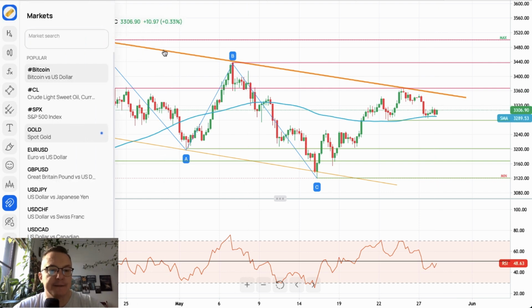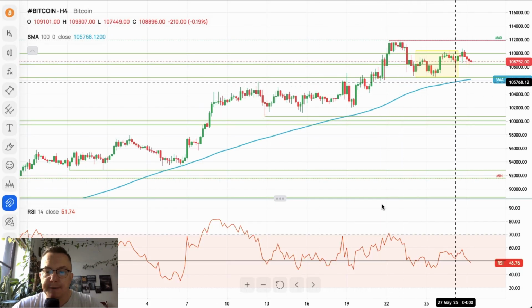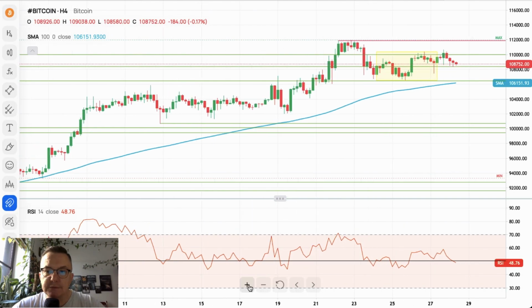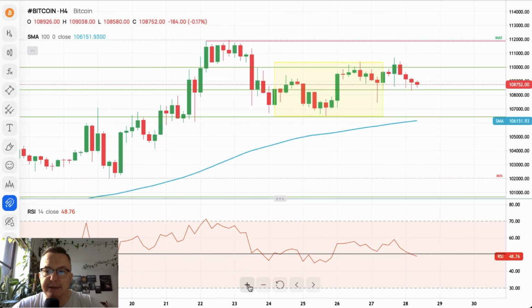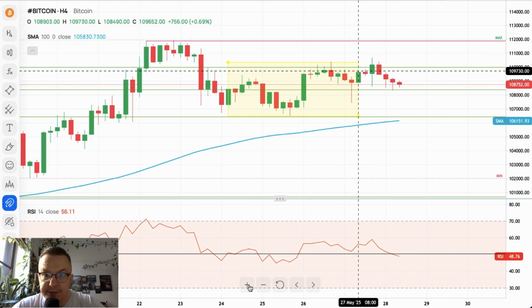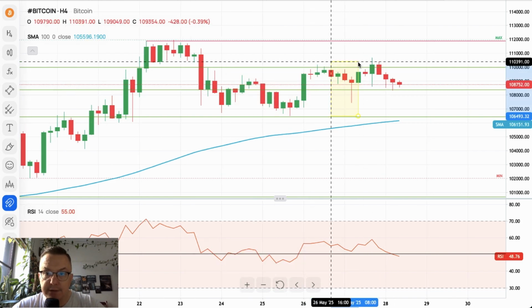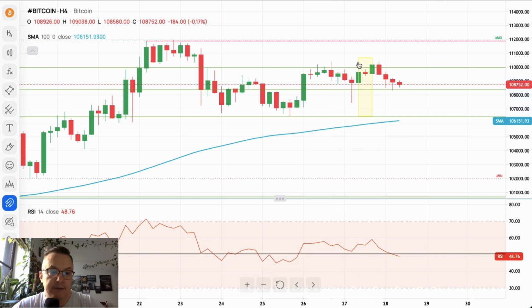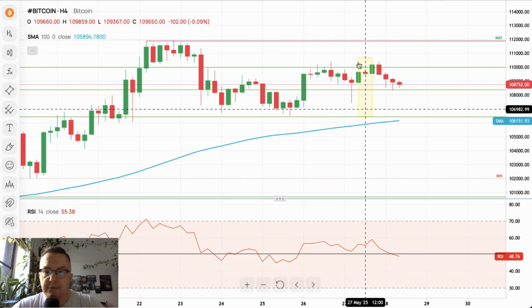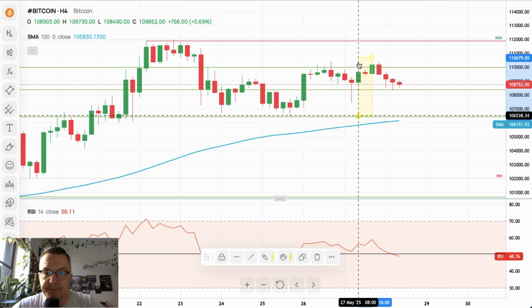And last but not least, let's take a look at Bitcoin. We got our trading range here. As you can see, the market keeps trading inside of the range. Recently we moved a little bit higher than this trading range, towards $110,000.